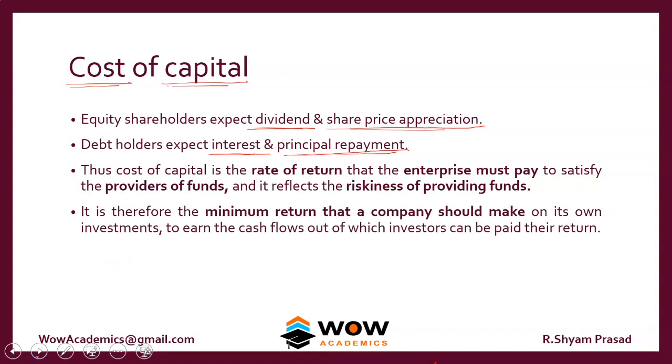It is therefore the minimum return that a company should make on its own to earn the cash flows out of which the investors can be paid their return. So as the equity shareholders and debenture holders are giving capital, the company has to earn at least the money that has to be paid to them. Anything which the company earns more than the cost of capital is what the company can retain.